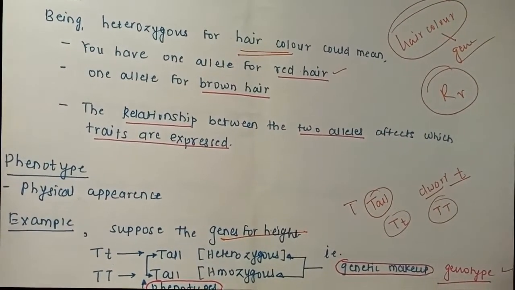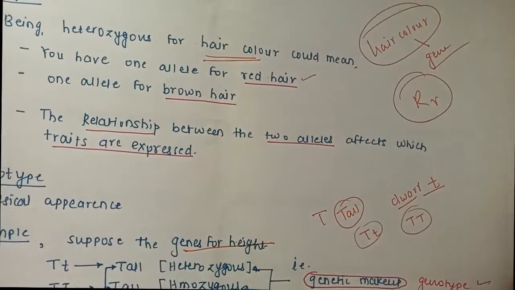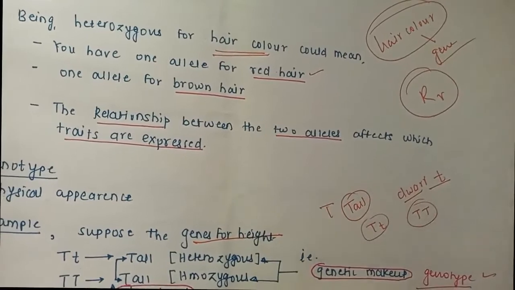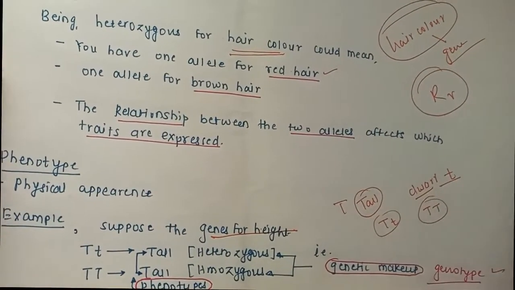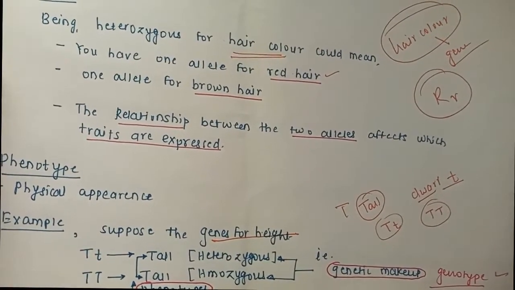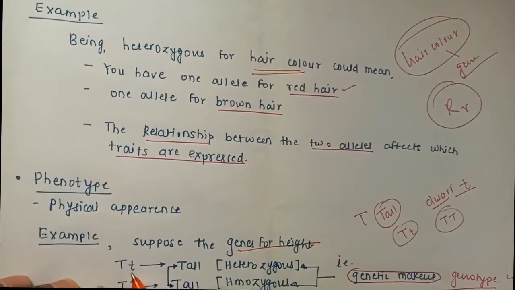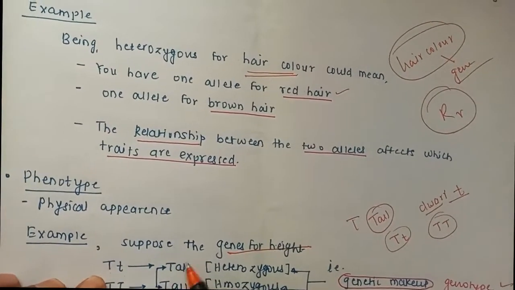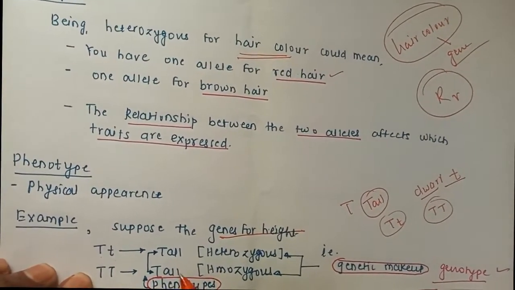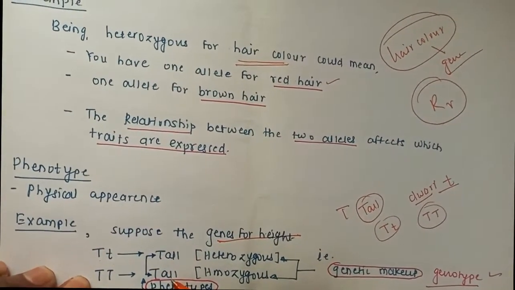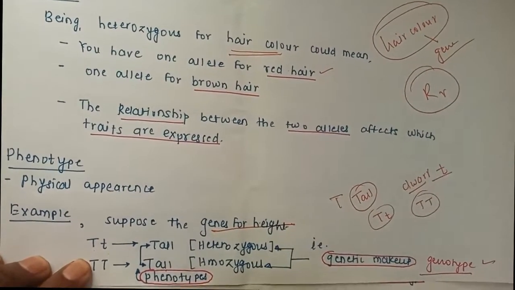In Mendel's study of the F1 generation, all the plants he observed were tall. That means capital T was the dominant characteristic or dominant trait. So here also, capital T small t: since capital T is dominant, it will be tall, and capital T capital T again is homozygous, so definitely the plant is going to be tall. This tall and tall is just the external appearance of the particular element; it is called the phenotype.